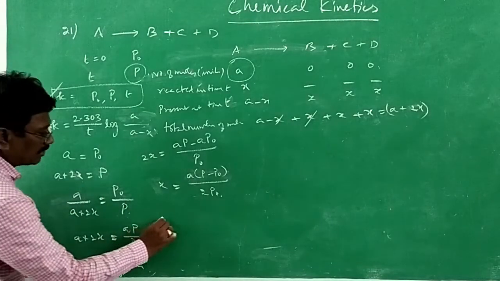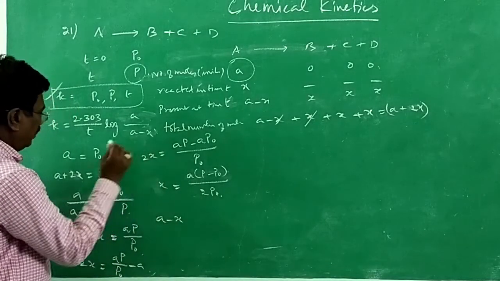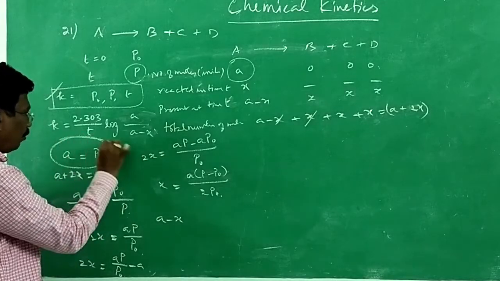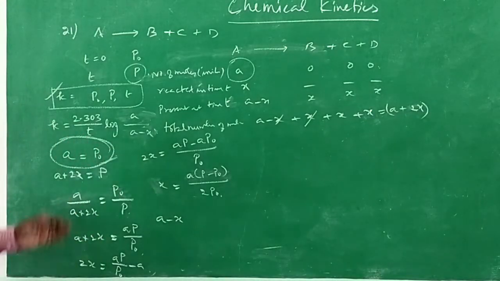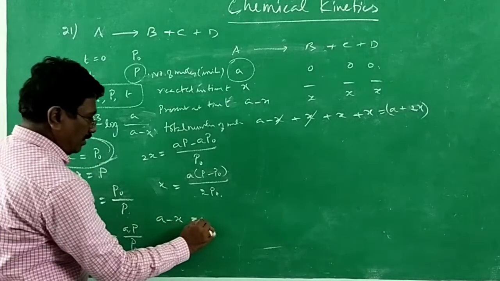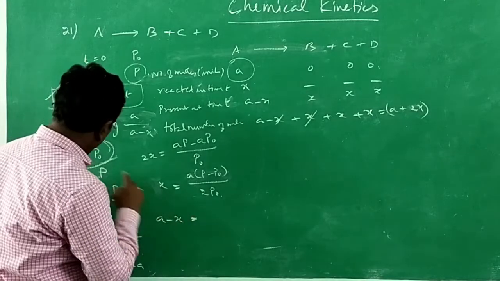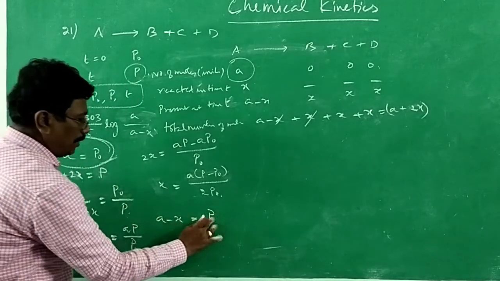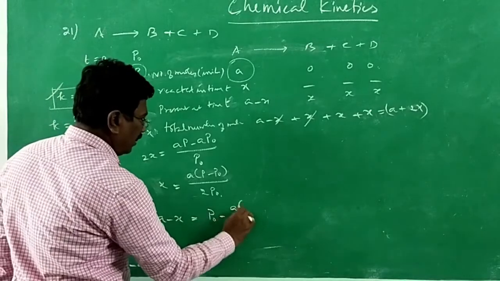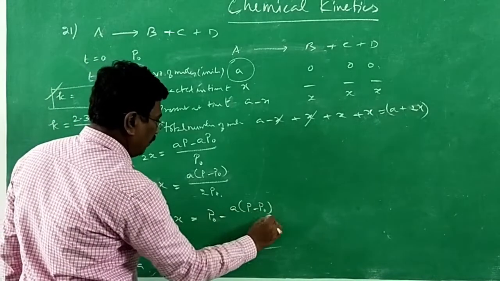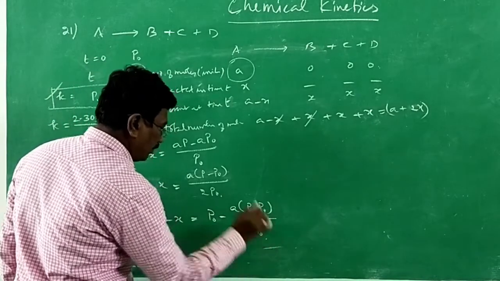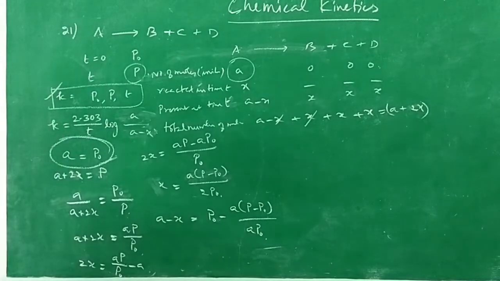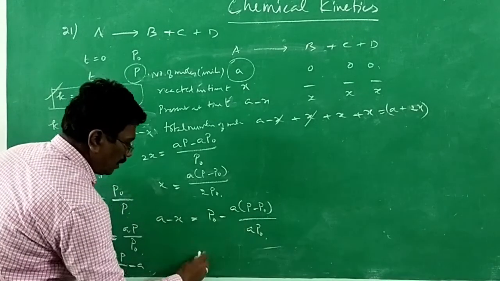Now, what is A minus x then? I want to get A minus x. I know A, A we know. We need A minus x. A minus x is equal to, A is nothing but P naught. P naught minus A into P minus P naught divided by 2 P naught. Now let A be taken as a common term.